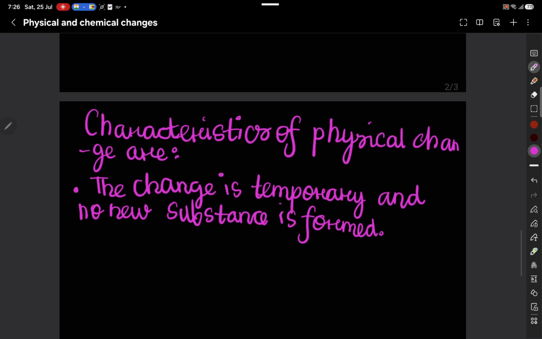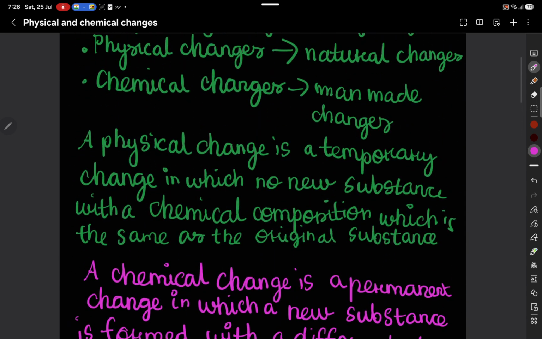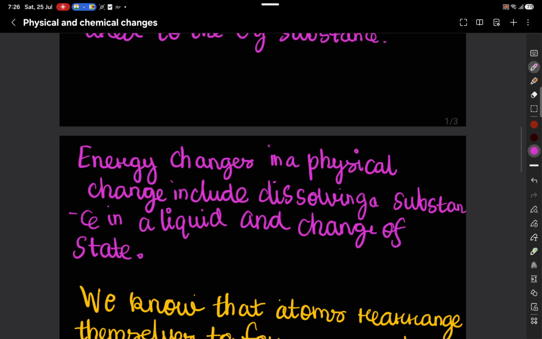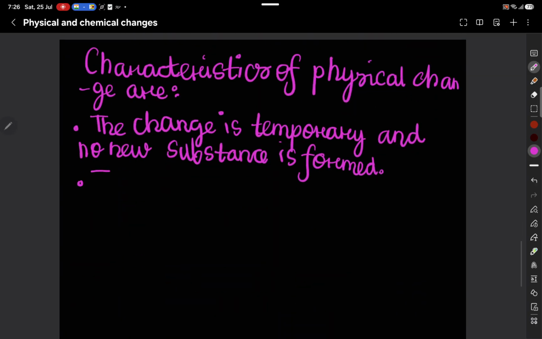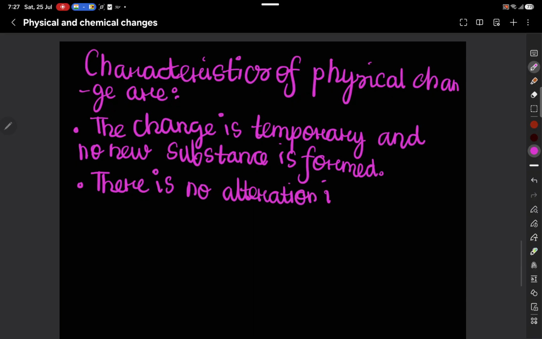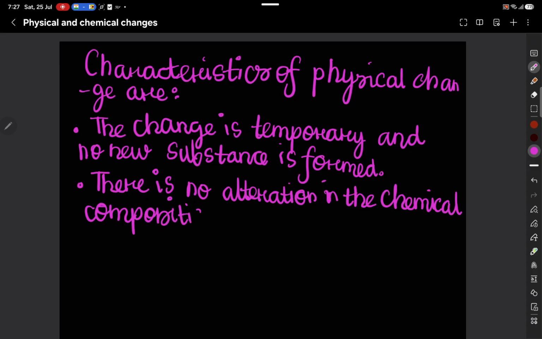Now let's go back to the definition again. With a chemical composition which is the same as the original substance, so we can write there is no alteration in the chemical composition of the original substance, right?